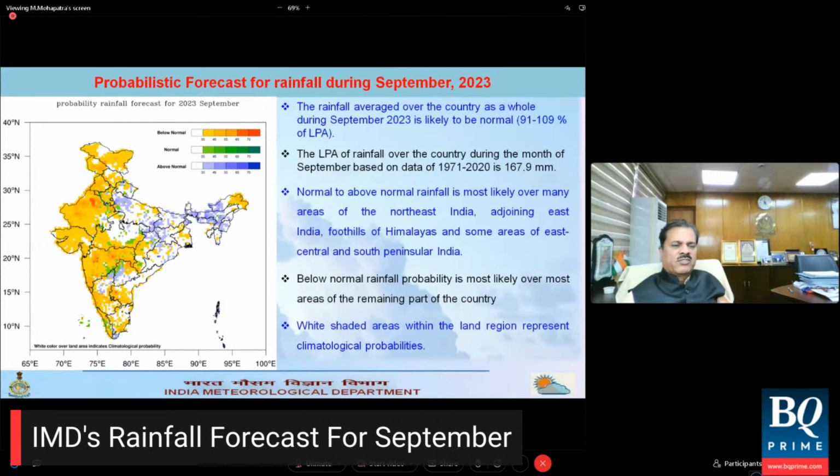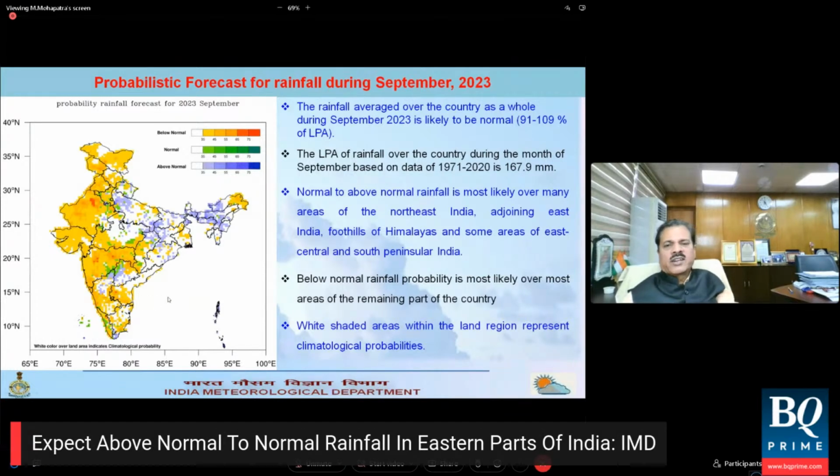activity. But the western part, that is northwestern part of northwest India, then west central India, and the western part of peninsular India is showing the yellow and orange color, which indicates that the below normal probability is quite high there. The rainfall will be below normal.